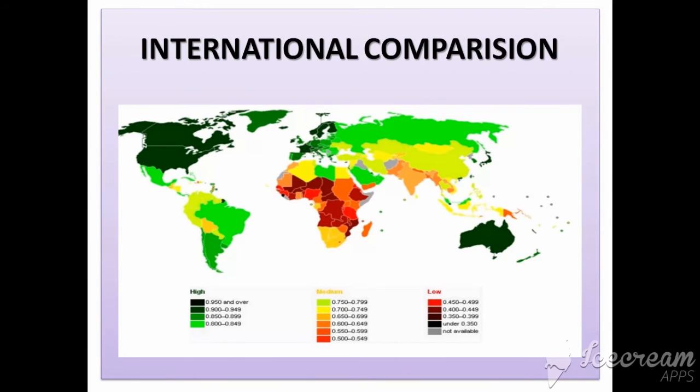So here in this world map you can see the green shades, then yellow orange shades, and red black shades. So these are the different shades which are given here. The green shades show the high level of human development. Orange to light oranges show the medium level, and red to black and silver show the low level of human development. So this is the world scenario of human development level in different countries.